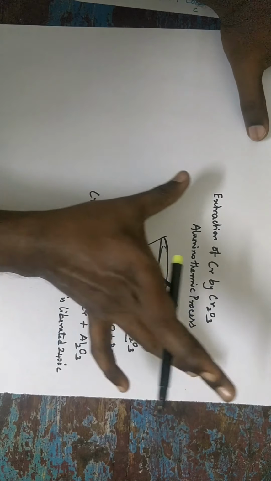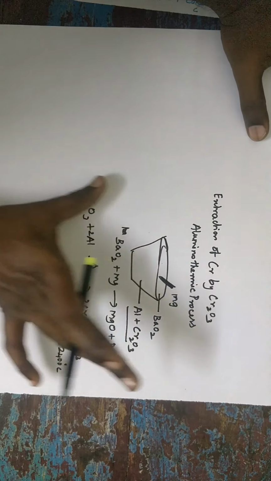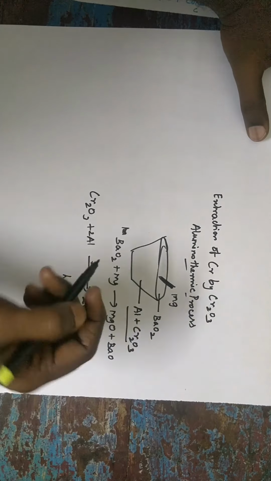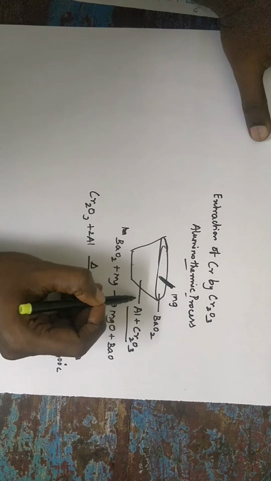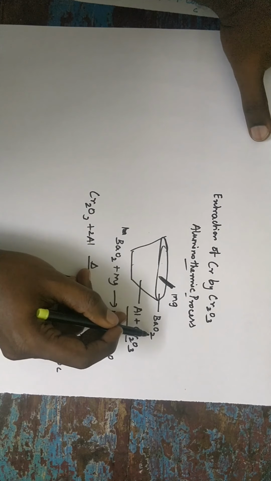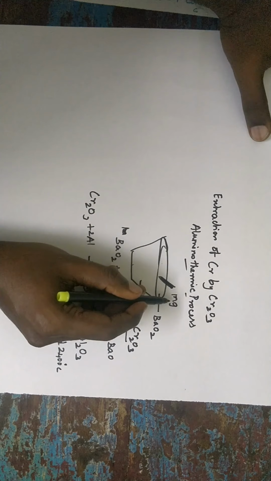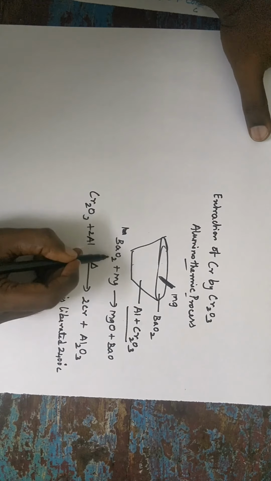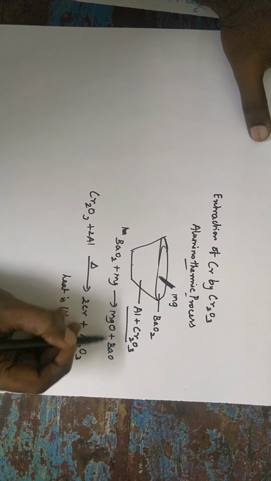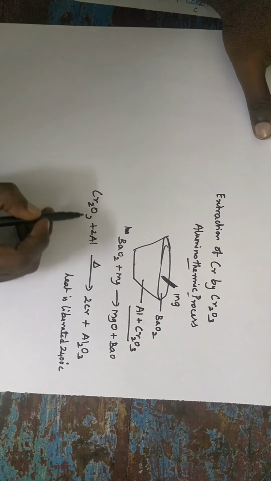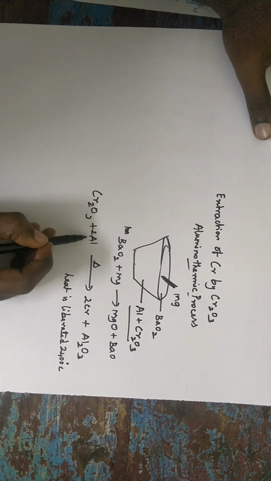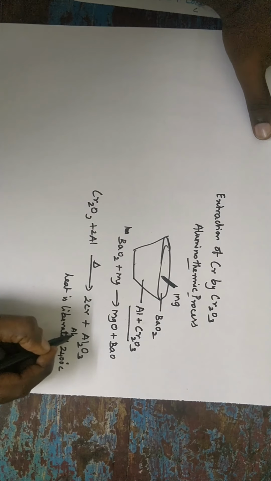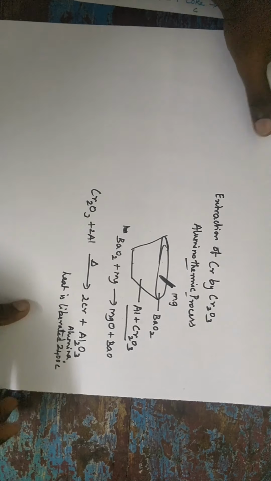Sometimes they will ask a separate 3 mark or 4 mark question on the aluminothermic process. You write it on your own. So aluminum along with the chromic oxide is taken in a fire clay crucible covered with barium peroxide, using magnesium ribbon for ignition. On ignition, barium peroxide reacts with the magnesium to form MgO plus BaO, and then chromic oxide is reduced to chromium on reaction with aluminum to form alumina. So the last reduction topic is smelting.